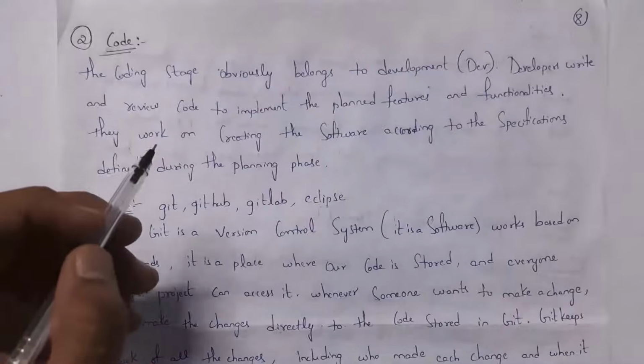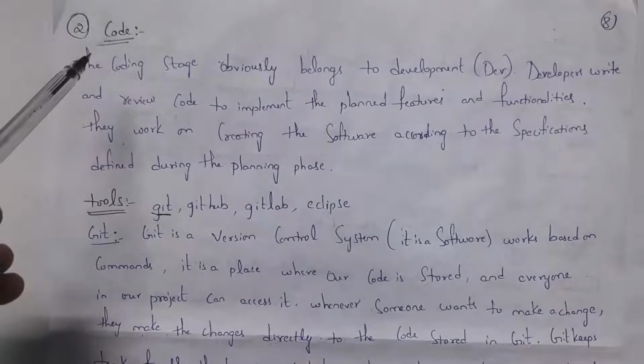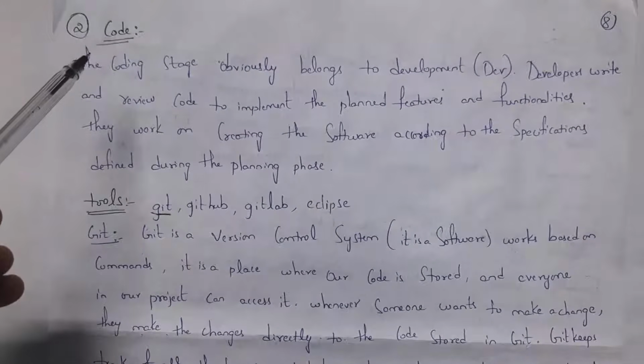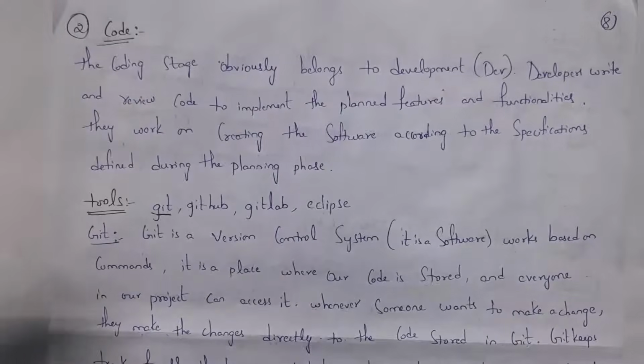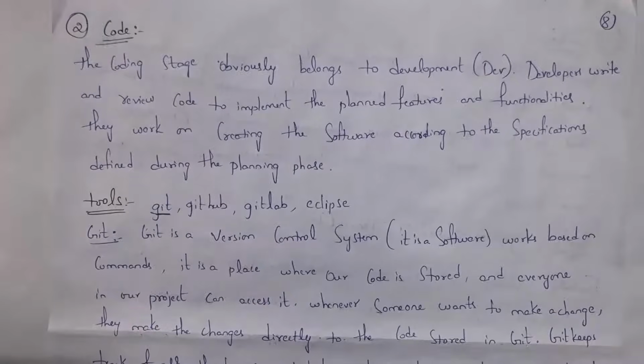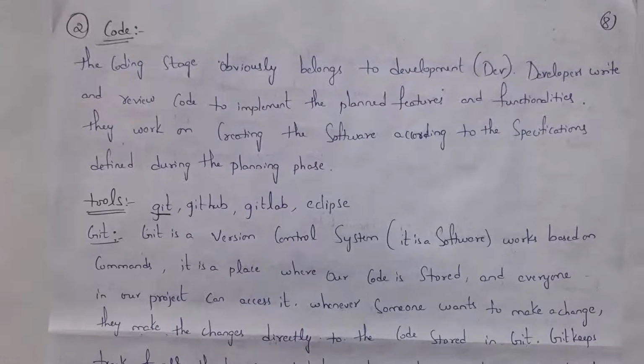Next one is the code stage. As we know, this code stage also belongs to development. Based on features given by customers, the developer will start writing code. For example, if a developer is creating a Java application, he will write Java code. Similarly, for a Python application, he will write Python code. And if he is creating a website, he will write HTML code. Like that, based on the application, he will write different kinds of code.